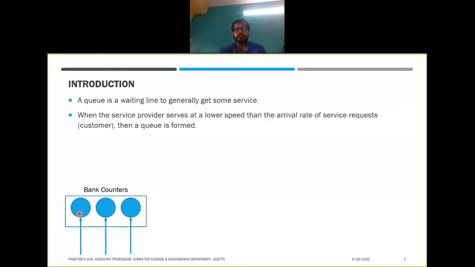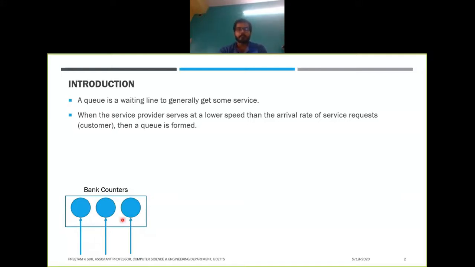So in this bank counter example, there are different servers. Those counters are basically acting as servers, and people who want to get the service line up in front of the counter, so a queue is formed, right? Suppose in this counter a service provider is providing a service. The person who is getting the service, except that person, all of them are lined up in the queue. Okay, so the queue begins from the person who is waiting, not the one who is getting the service.